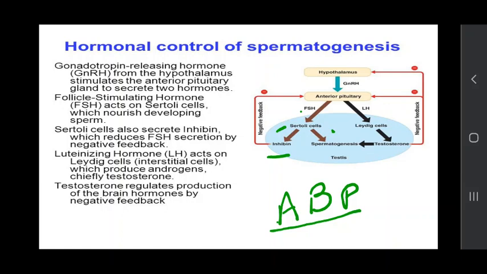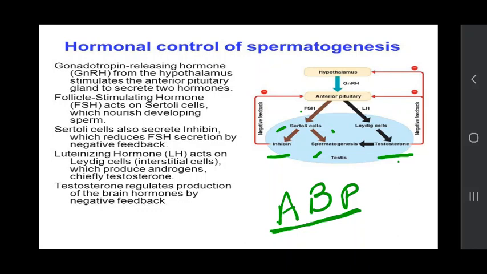The function of this androgen binding protein is to concentrate the testosterone, which was secreted by the Leydig cells, inside the seminiferous tubules and to initiate spermatogenesis. So in this way spermatogenesis is initiated by the testosterone hormone, and this testosterone is concentrated by the ABP protein, which is secreted by the Sertoli cell.